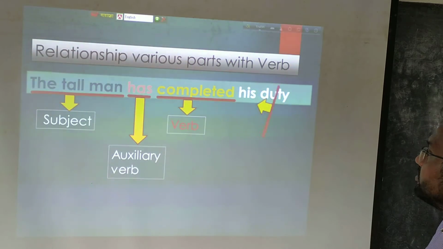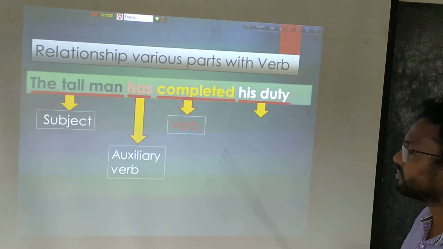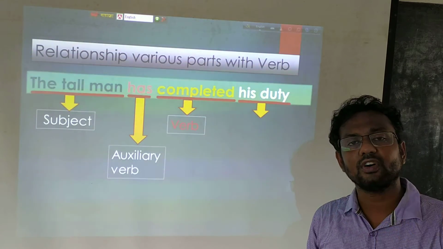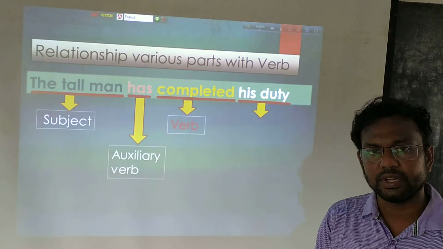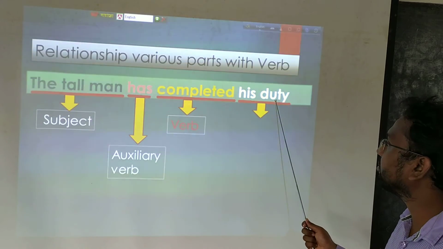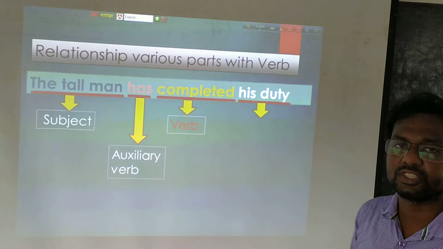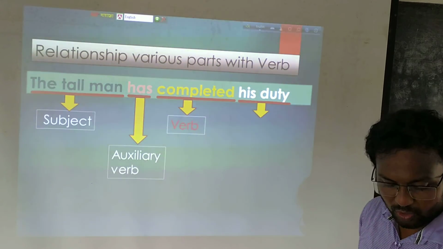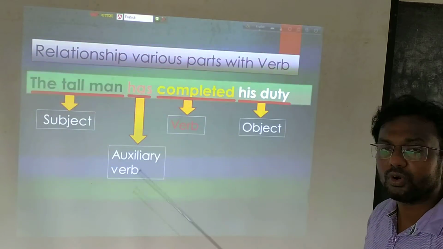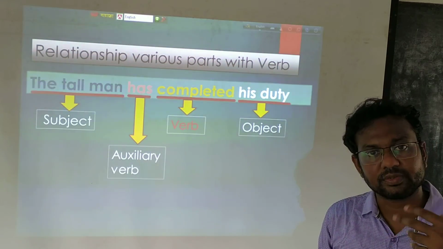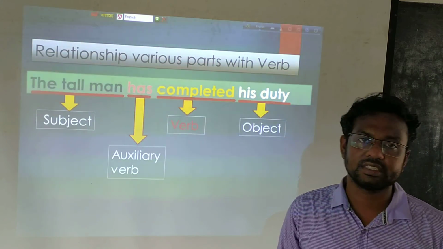Now it is time for his duty. Dear students, his duty is actually the thing that has been completed. His duty is completed. For this reason, it is the type of thing. The completed action here is his duty. For this reason, it is the object, because we know the object is the type of thing by which we come to know which type of thing has been completed by the verb. Here, his duty has been completed. So here his duty is the object.